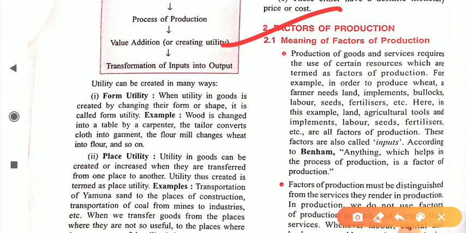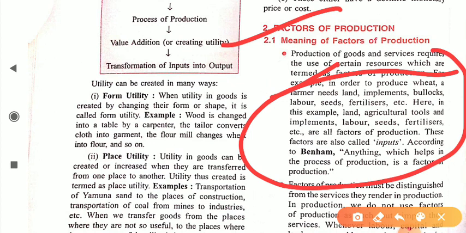For example, in order to produce wheat, a farmer needs land, implements like a bullock cart, then labor, seeds, fertilizer, etc. Here, land, agriculture tools and implements, labor, seed, fertilizer, etc. are all factors of production. These factors are also called inputs.